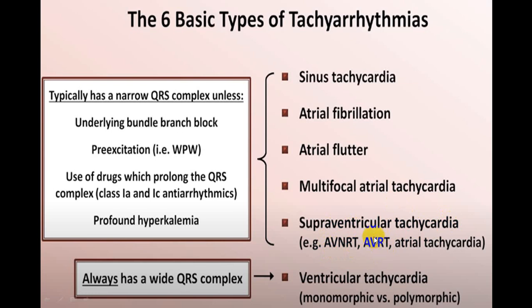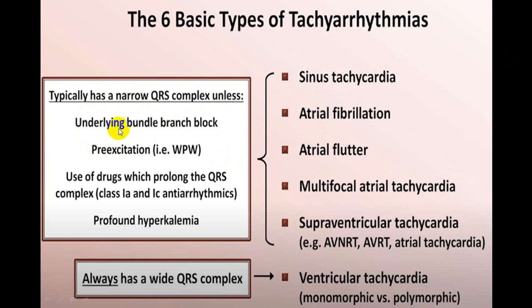This is because of an accessory bundle, and this is WPW syndrome, while AVNRT is very commonly because of LGL or because of re-entry phenomena taking place in the AV node itself. Because in the AV node there is a slow pathway and a rapid pathway, a fast track and a slow track, and there is a re-entry in that particular pathway. So that will produce AV node re-entry tachycardia. And there is a third group we call the atrial tachycardias, which can be multifocal atrial tachycardia. So all these 5 varieties will typically show you narrow complex QRS tachycardia.